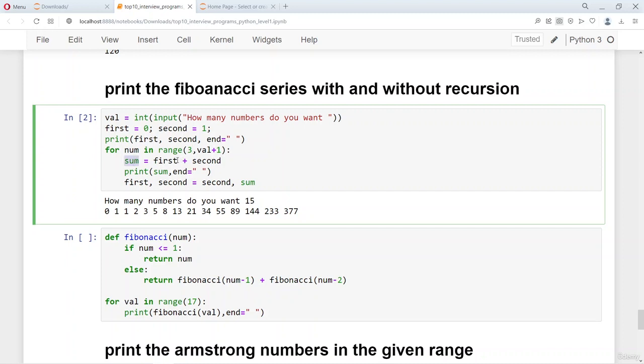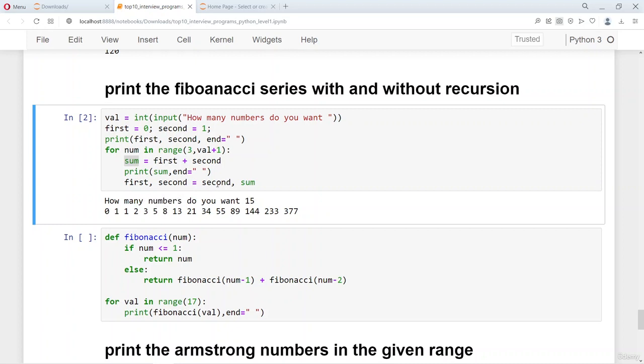And then the sum is the sum of the first and the second. As the sum is printed, for the next iteration the first becomes the second and the second becomes the sum. You know, if you say that 2 plus 3 is equal to 5, in order to get 5 you have to add the previous two numbers. For the next iteration the first becomes 3 and the second becomes 5, and then 3 plus 5 is equal to 8. And then for the next iteration, first becomes 5 and second becomes 8.